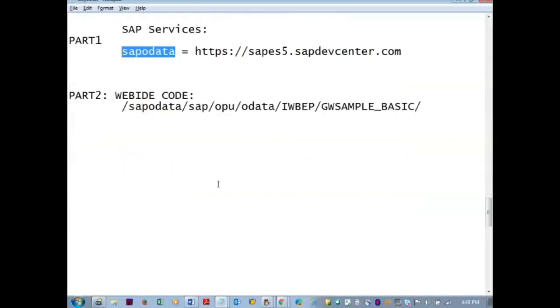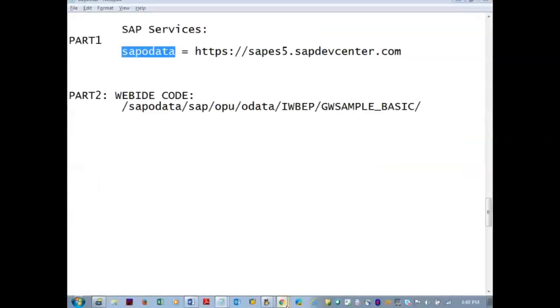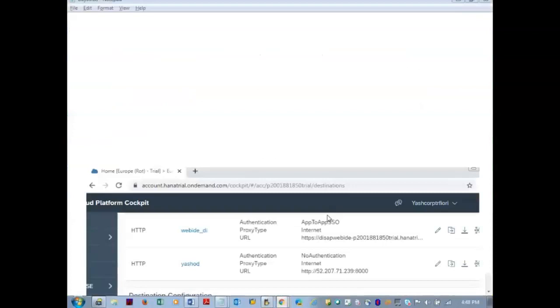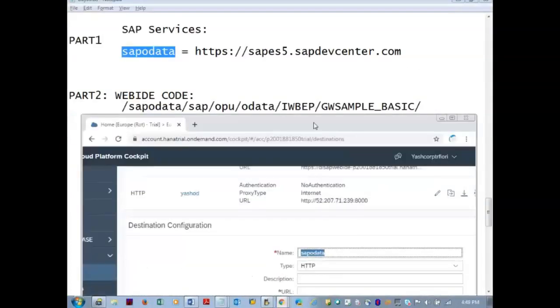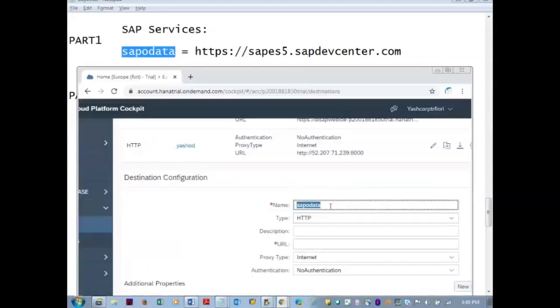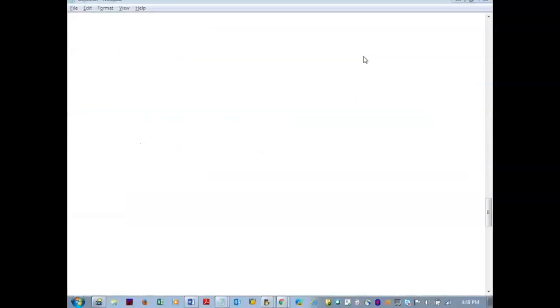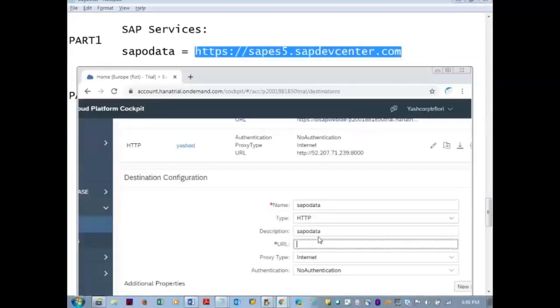So in the SAP HCP, name and the description give the same thing. SAP OData URL is the part 1.